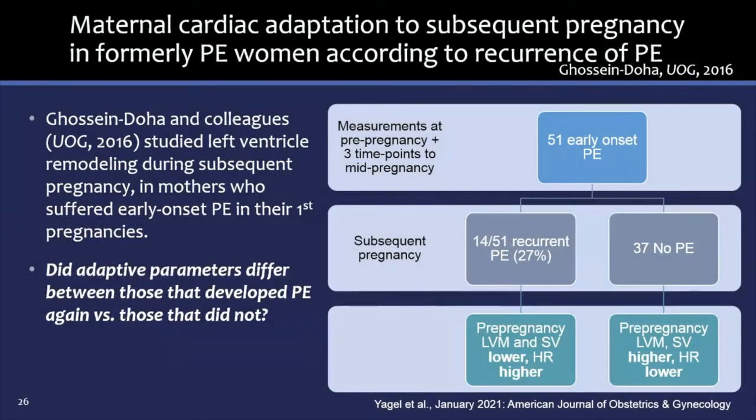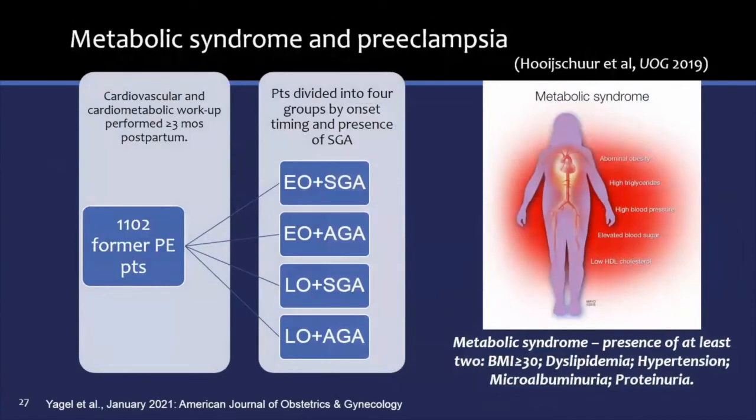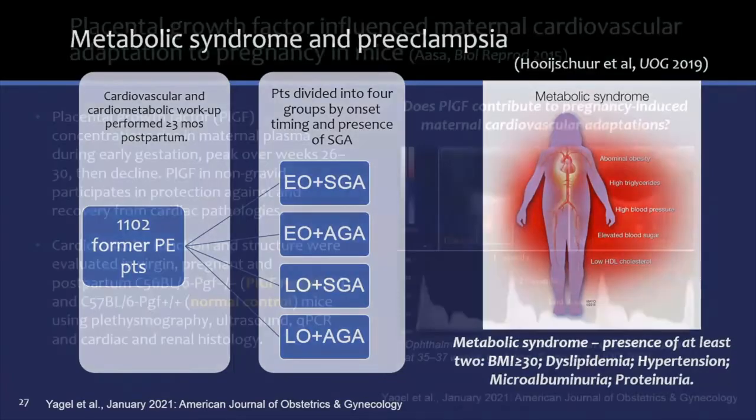However, among formerly preeclamptic women who became pregnant again, the women who developed preeclampsia a second time and those who did not differed significantly in their pre-pregnancy cardiac parameters. It has also been shown that metabolic syndrome is more common toward the end of pregnancies affected by preeclampsia, which may also point to involvement of the maternal cardiovascular system in the development of the disease.